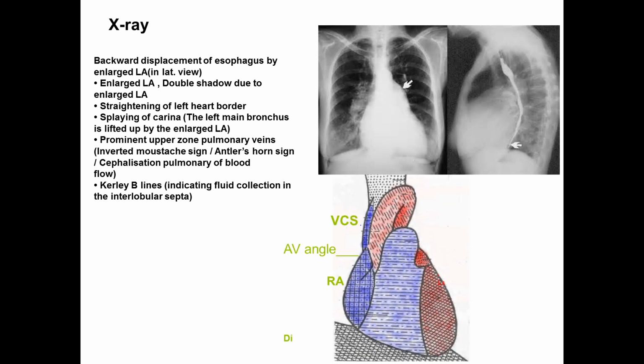On X-ray, if you remember, there are 4 arches on the left side and 2 arches on the right side. First arch is the aorta, second is the pulmonary artery, third is the left atrial appendage, and fourth is the left ventricle. In these cases, of course, we can see enlarging of the left atrium. That's why this is called mitral configuration of the heart. And of course, you also see enlarging of the pulmonary artery.